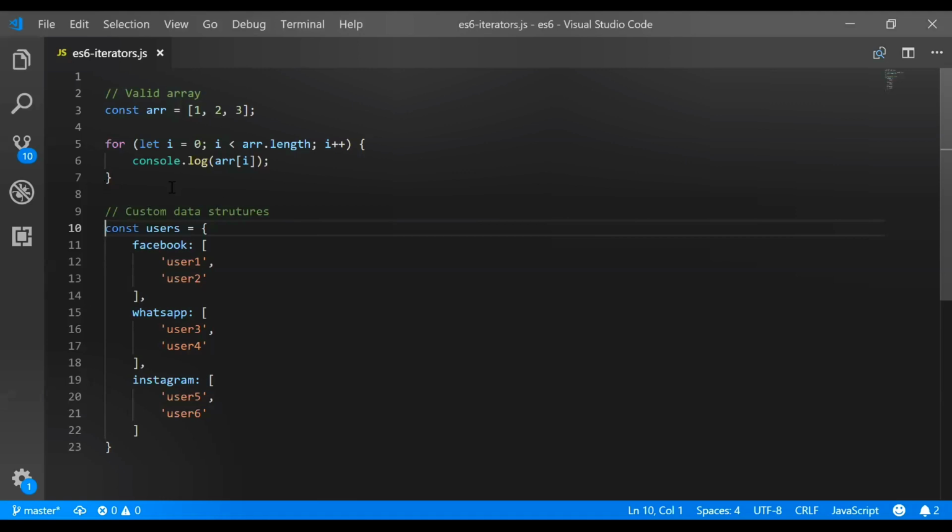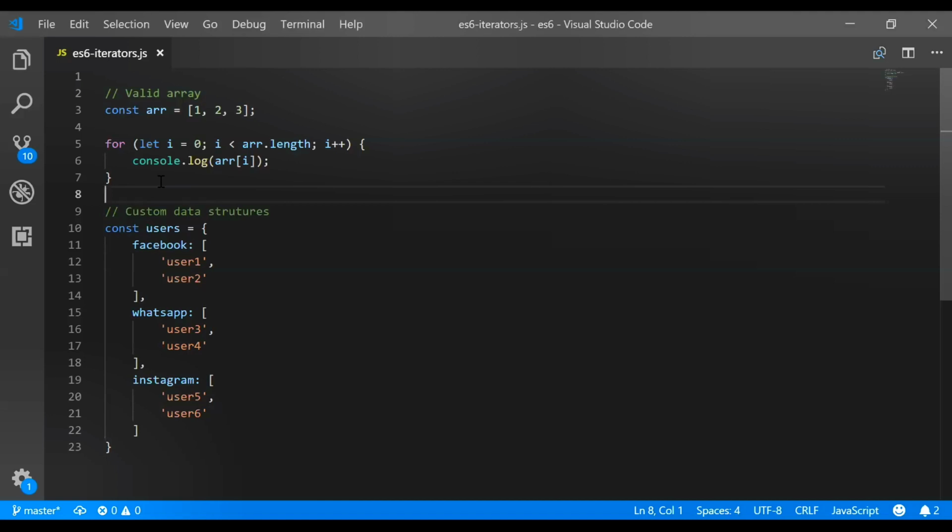So here the first example is a valid array. Const array equal to 1, 2, 3, and then I want to iterate it, so we will use a for loop: for let i equal to 0, i less than or equal to array.length, and i plus plus. You all know how to use a for loop, right? And inside that we will console.log the array element. So this is the normal, general way of iterating a valid array.